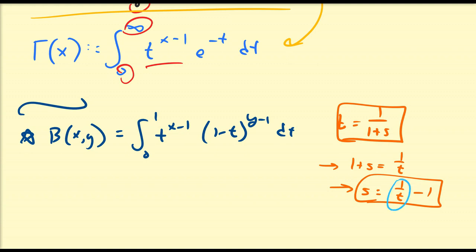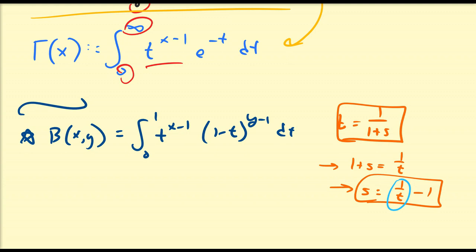When I perform this substitution, as t goes to 0 from the right-hand side, this term is going to go to positive infinity. Minus 1 is still positive infinity, so that gives us an infinity term. And as t goes to 1, this is going to go to 1 over 1 minus 1, which is going to be 0. So that's going to give us an integral in the form 0 to infinity, which is probably what we want here.